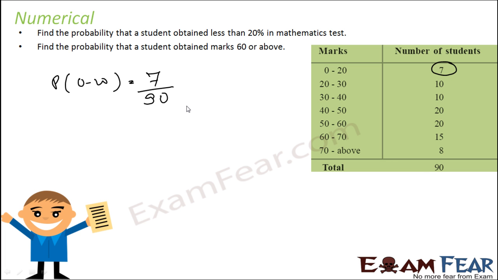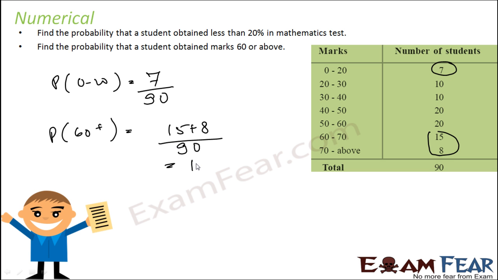And that is 7 by 90. Students who got 60 or above marks, that is these two cases, 60 to 70 or 70 and above, both will satisfy. So students who got 60 plus marks is nothing but 15 plus 8. And if you want to find the probability, divide by total number of students, that is 90. So you get 15 plus 8, that is 23 by 90. That is the answer. Probability of 0 to 20 is 7 by 90. Probability of 60 and above is 23 by 90.